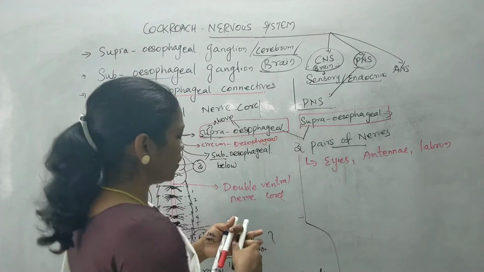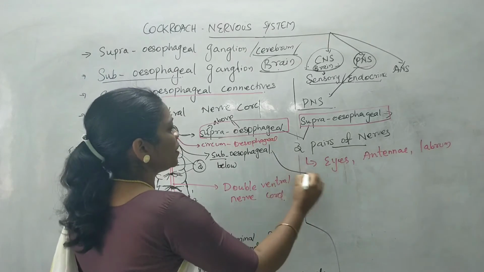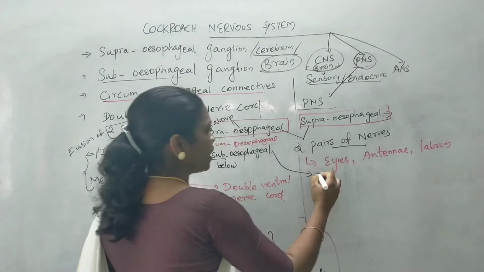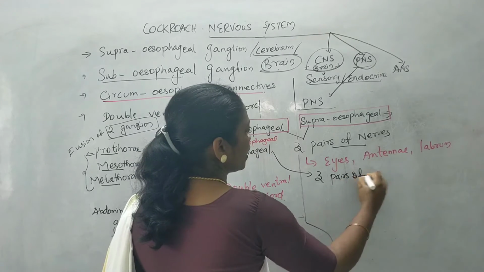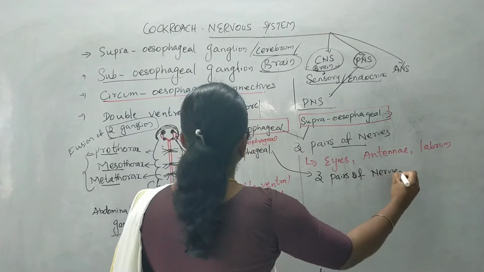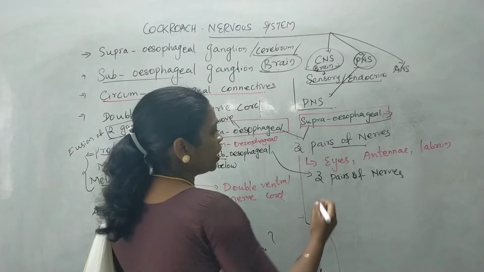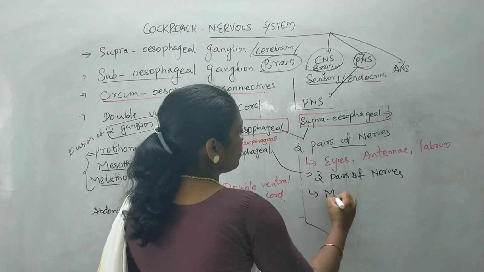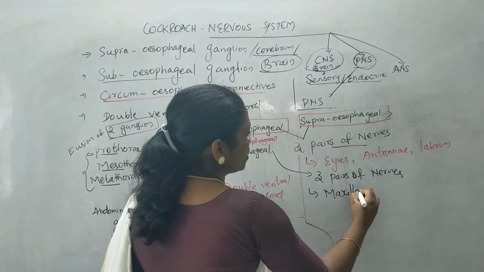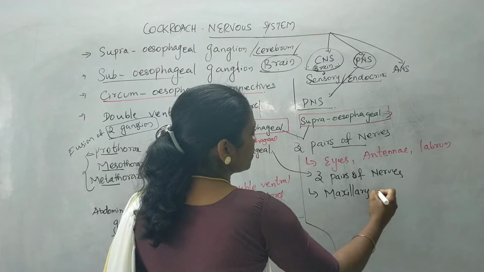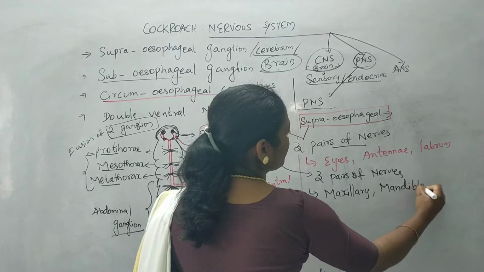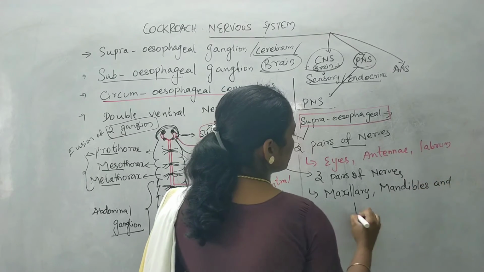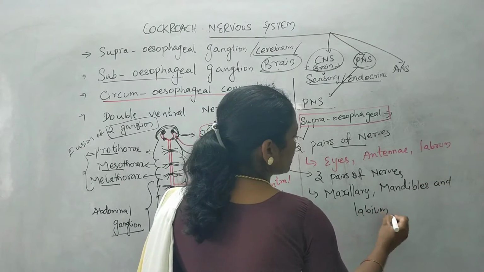The next region is the subesophageal region. This subesophageal region will supply, again you can find 3 pairs of nerves arising from it, and they supply the maxillary region. Not blood, actually nerves. They supply the nerves to the maxillae, mandibles and also to the labium.